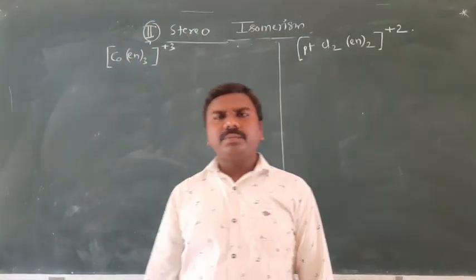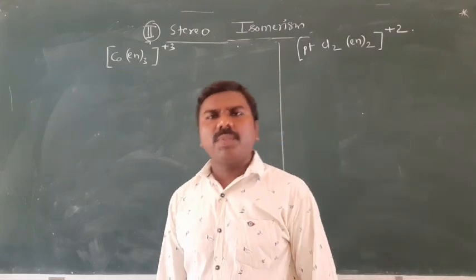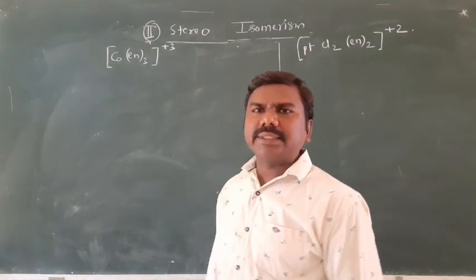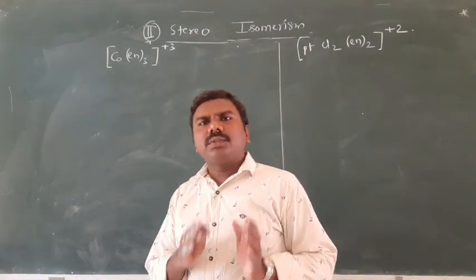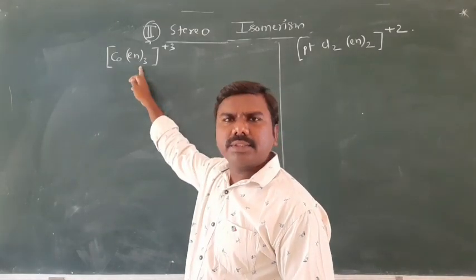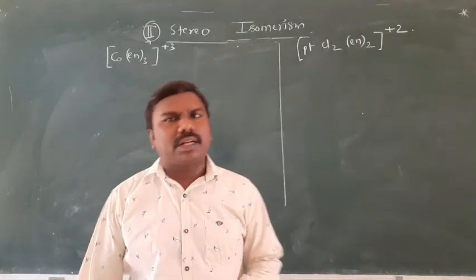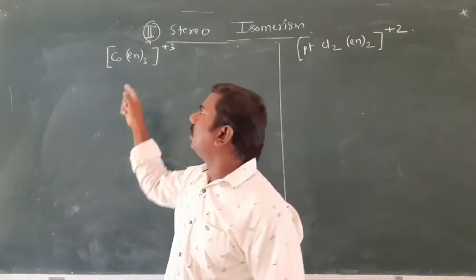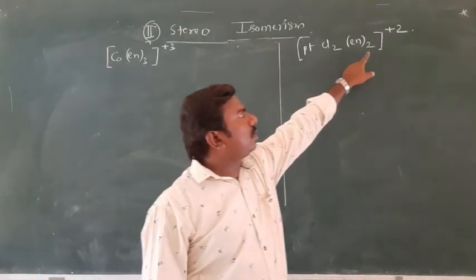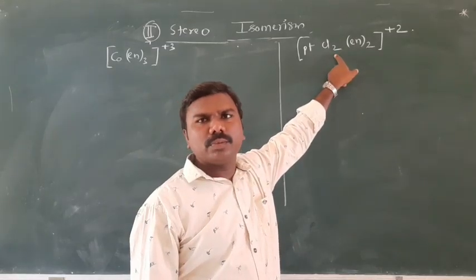They are asking to draw the dextro and levo isomers, or optical isomers, for the following compounds. This is the complex given. To understand, first identify whether the given complex is octahedral or tetrahedral. Yes, it is octahedral: bidentate ligands 3 into 2 is 6, coordination number 6. Here also 2 into 2 is 4, bidentate, and 2 into 1 is 2, unidentate.